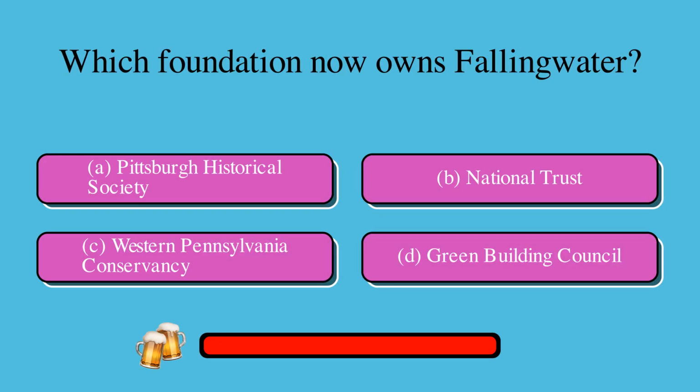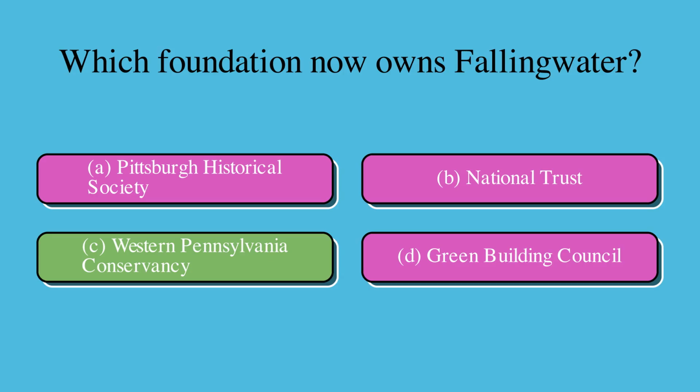Which foundation now owns Fallingwater? Is it A. Pittsburgh Historical Society, B. National Trust, C. Western Pennsylvania Conservancy, or D. Green Building Council? The correct answer is C. Western Pennsylvania Conservancy.